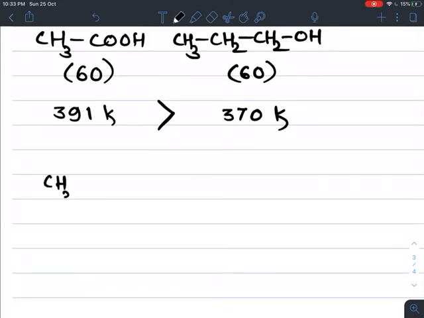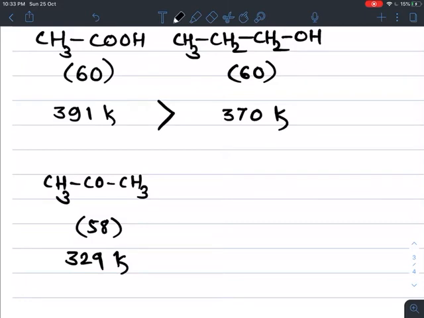So the formula of dimethyl ketone is CH3COCH3. Its molecular mass is 58 and its boiling point is 329 Kelvin. If we take a three-carbon aldehyde with the same molecular mass, propanal, the formula is CH3CH2CHO.